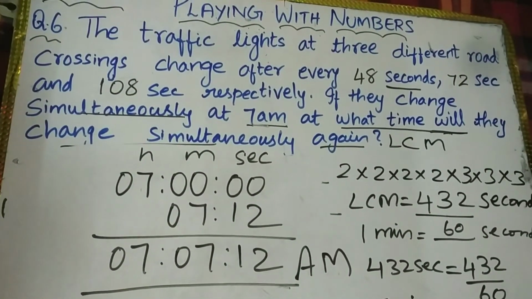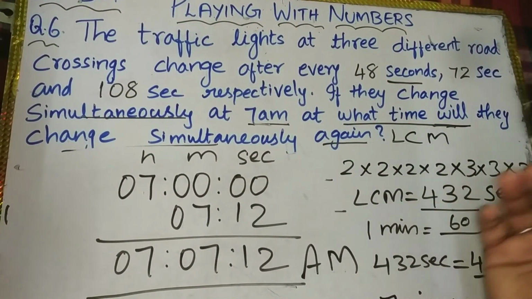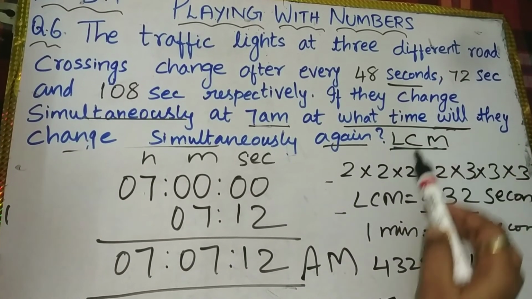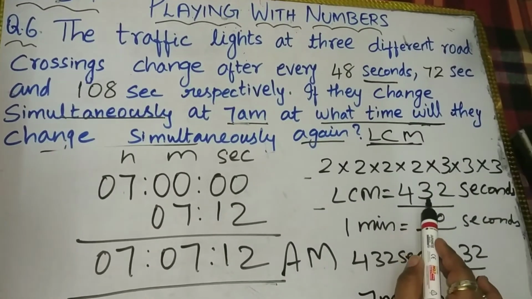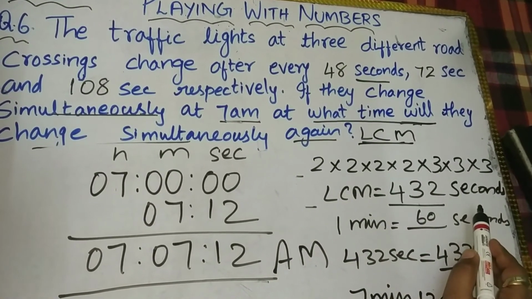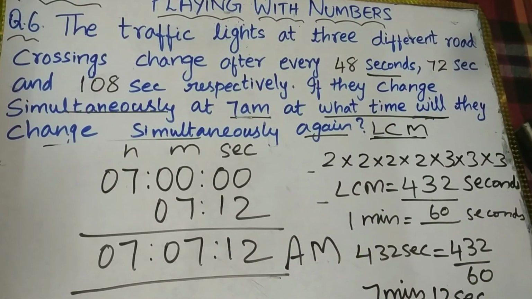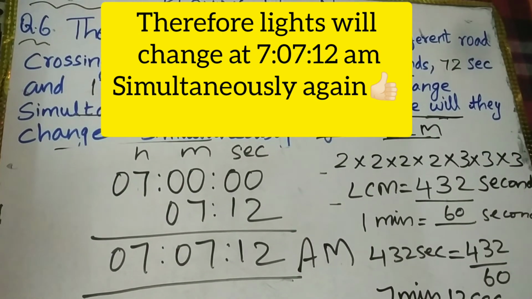So what is the hint in the question? Whenever something is asked about a future event, you have to use the LCM concept. After finding the LCM, check it is 432 seconds. Then I converted the seconds into minutes and seconds. I have divided, and then finally reached the answer.